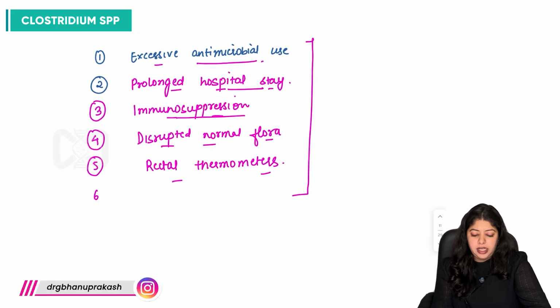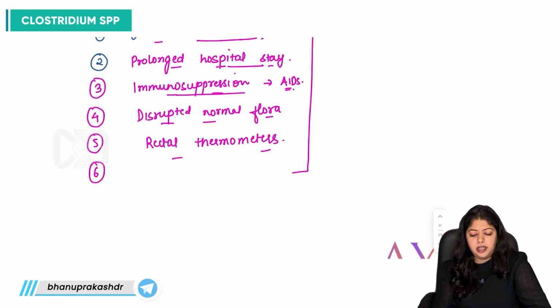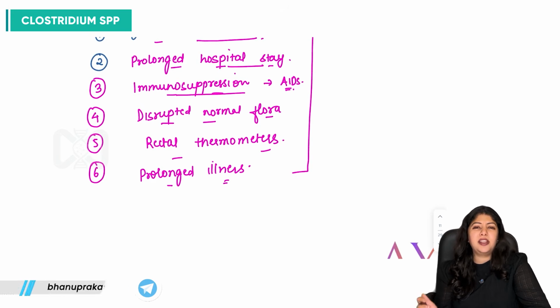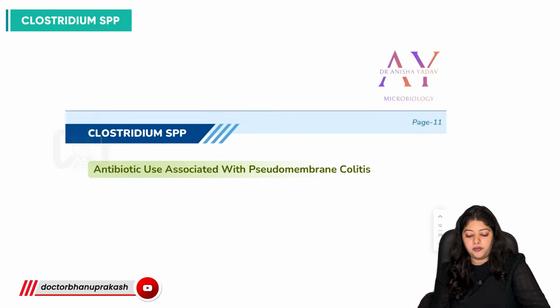And naturally, immunosuppressed state, we can say patient might be having AIDS infections, right? And if there is any prolonged illness, all of these culminate into the immunosuppressed states or prolonged debilitated states. So it is one such condition which predisposes the patients to development of such infections.